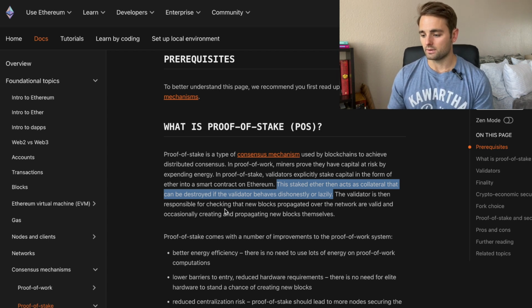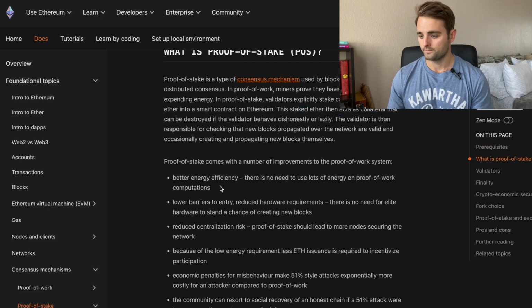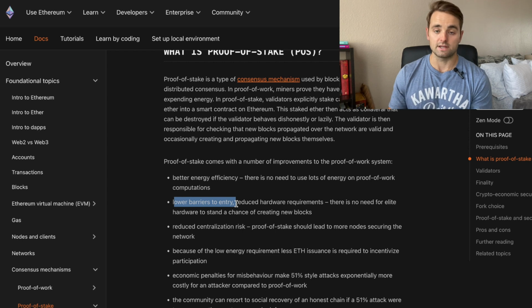The validator is then responsible for checking that new blocks propagated over the network are valid and occasionally creating and propagating new blocks themselves. So that's what you do when you become a node or a validator on the Ethereum network. Proof of stake has better energy efficiency and lower barriers to entry because you don't have to purchase mining equipment, you just have to purchase the coins.